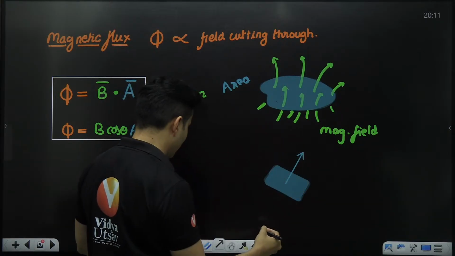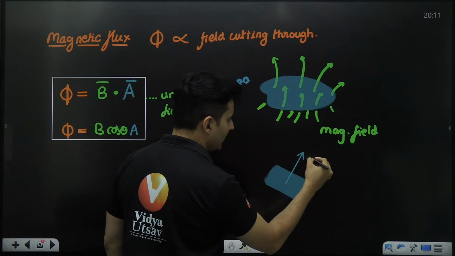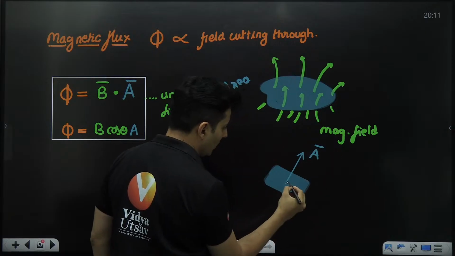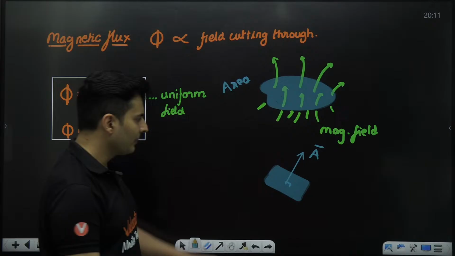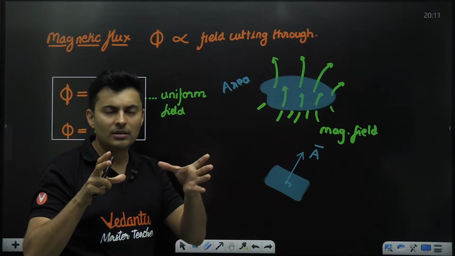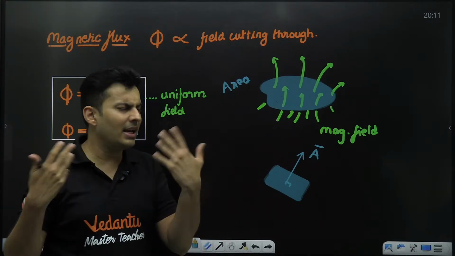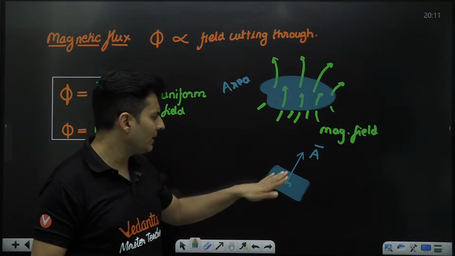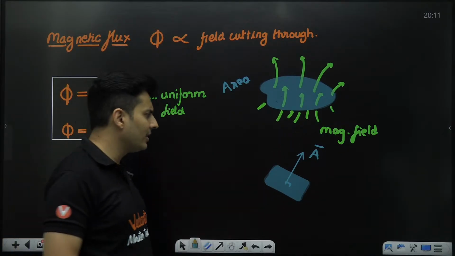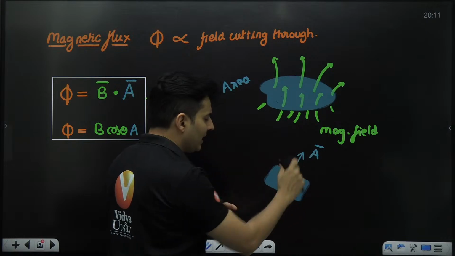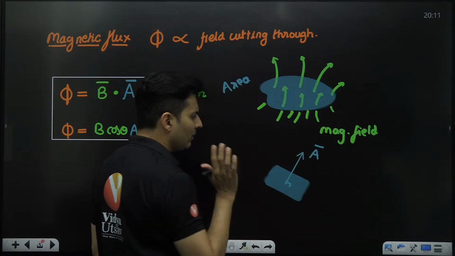In Gauss law, we have studied this concept. If there is a coil, a box surface, or a cylindrical surface, whatever, it is always a vector perpendicular to the actual surface. Bigger area means bigger length, smaller area means smaller length of the vector.